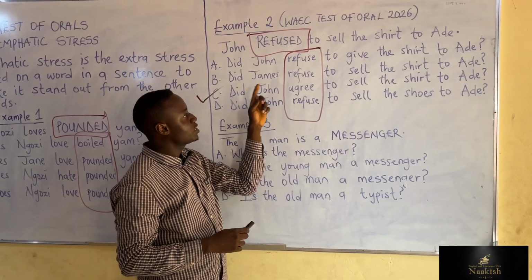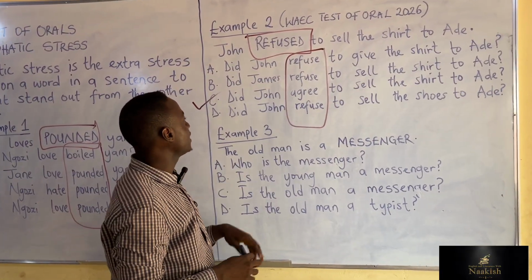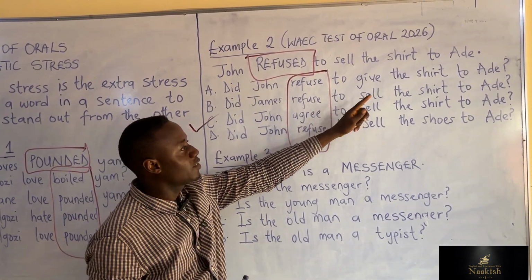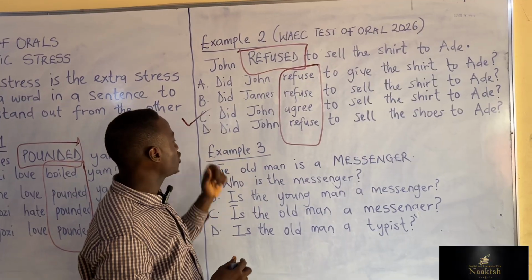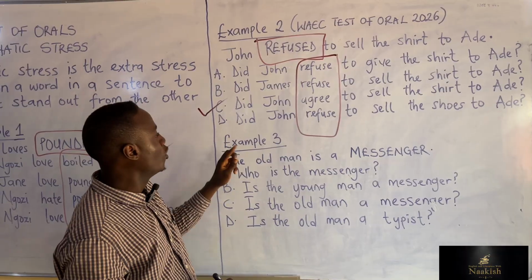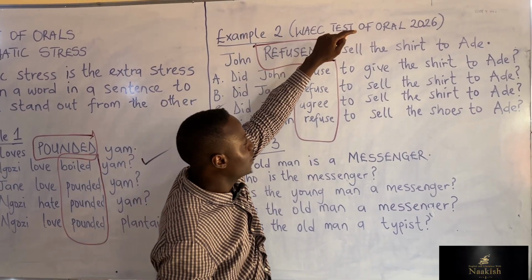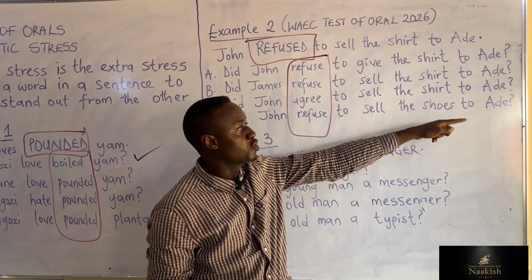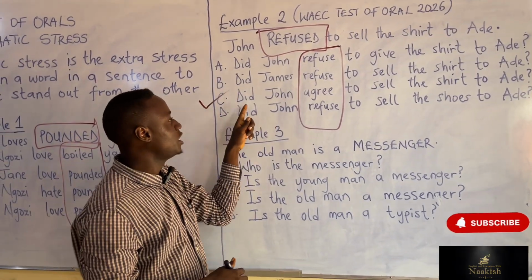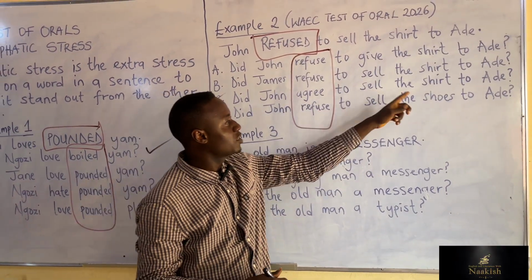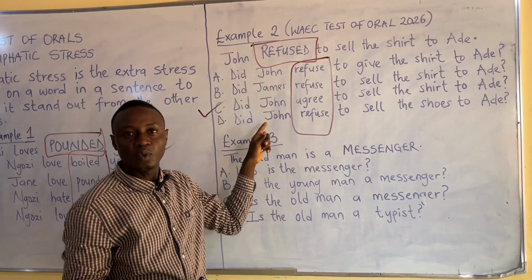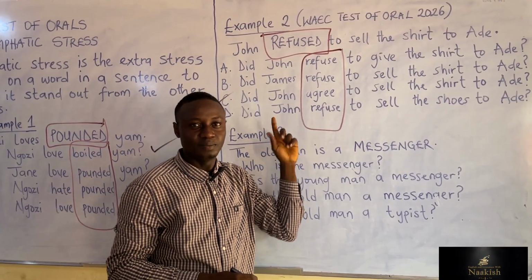Option B, did James refuse to sell the shirts to Ade? The answer is no. John and not James refused to sell the shirts to Ade. Coming to option D, did John refuse to sell the shoes to Ade? The answer will be no. John refused to sell the shirts, not shoe, to Ade, and shirt is not written in capital letter. So let's try our answer. Did John agree to sell the shirts to Ade? The answer is no. John refused. This is why our answer is correct.